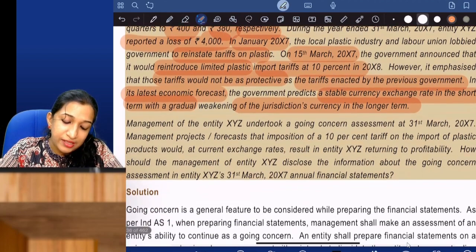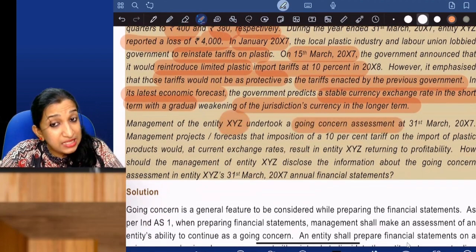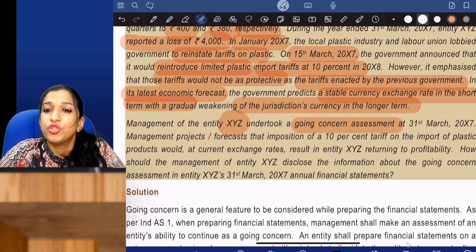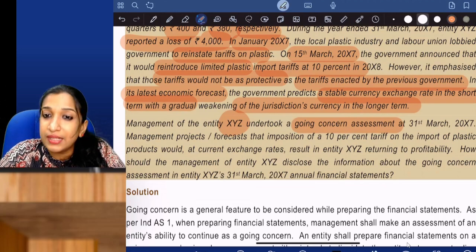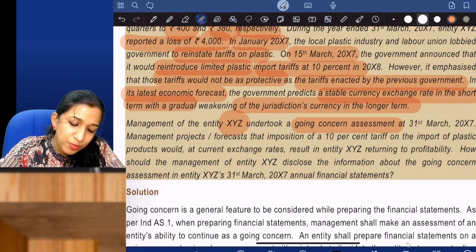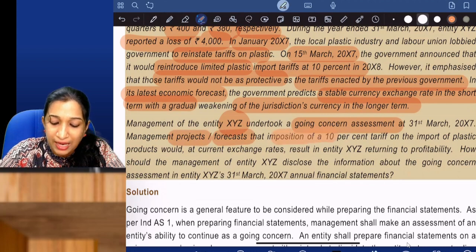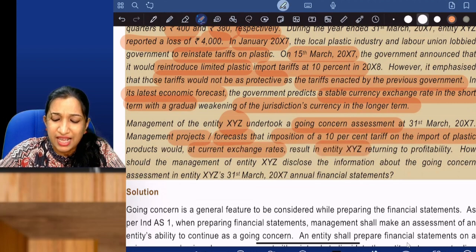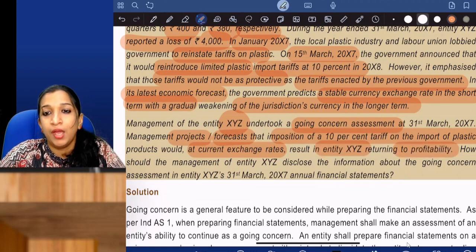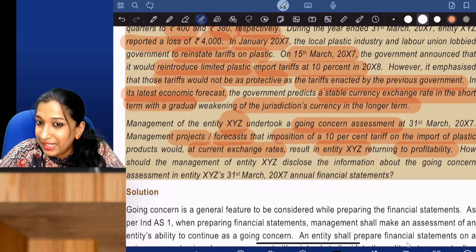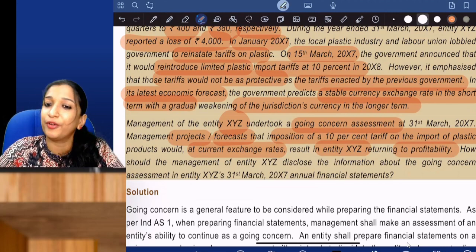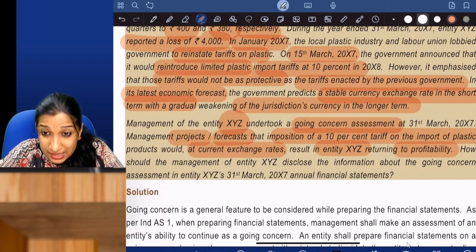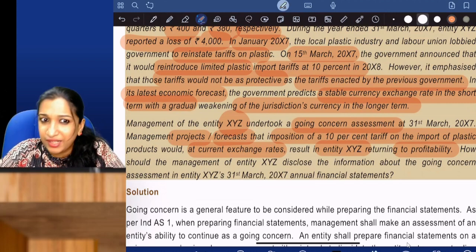Okay. The management of entity XYZ undertook a going concern assessment because if the company continues to make losses, it may have to liquidate. So on 31st March 17, it undertook a going concern assessment. Management projects or forecasts that imposition of a 10% tariff on import of plastic products would, at current exchange rates, result in entity XYZ returning to profitability. Our future may not be as bright as before, but still we can return to profitability, which means is the company liquidating or is going concern inappropriate or going concern affected?